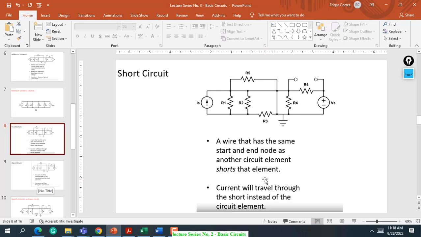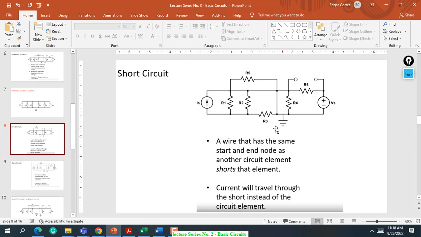This short circuit, class, doesn't just mean that something is shorted, like the terms we use at home, although that is also a short circuit. Short circuit and closed circuit are the same. Meaning, a wire that has the same start and end node as another circuit element shorts that element. So current will travel through the short instead of the circuit element.